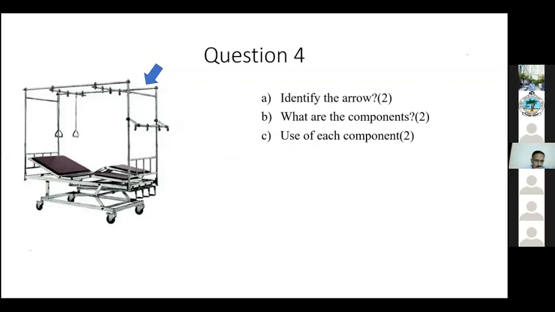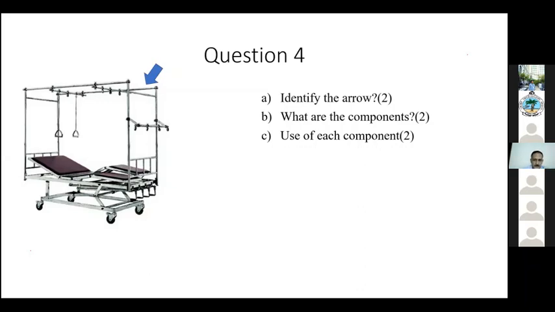So this is a Balkan frame. So how do you know? This is a pediatric femoral shaft fracture, sir. So in that you need a Balkan frame. Okay, Dr. Udit Kothari, you want to say something about it? Sir, this is a Balkan frame.